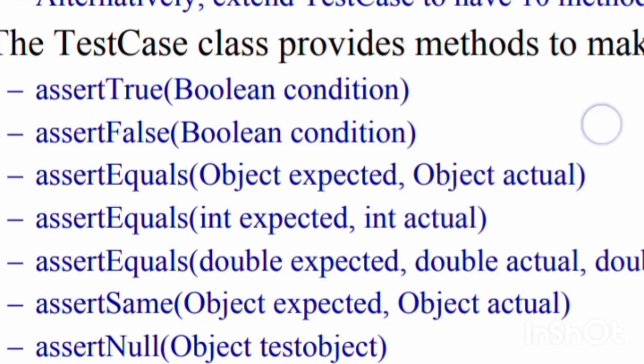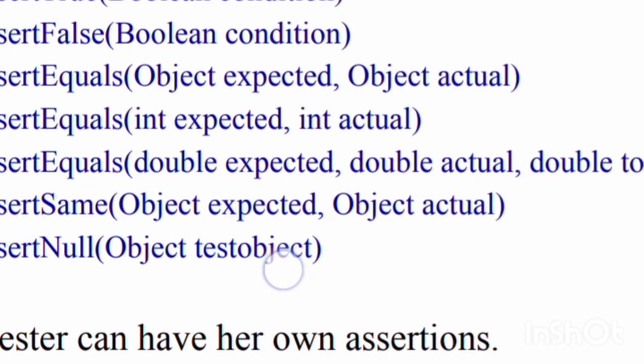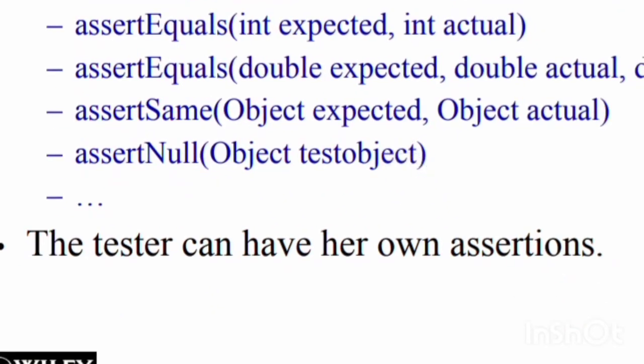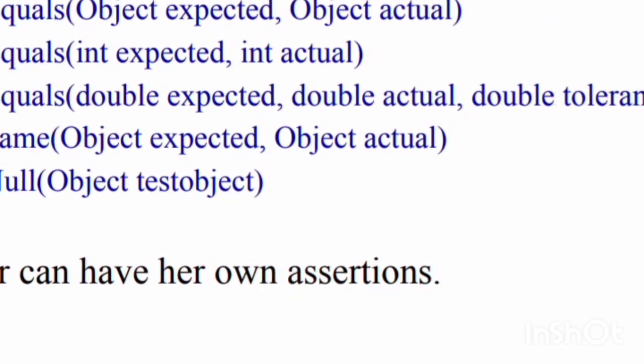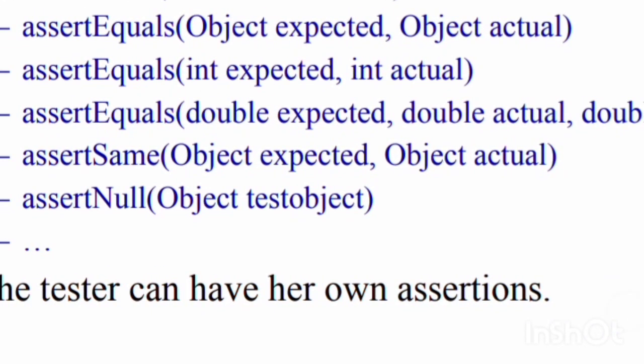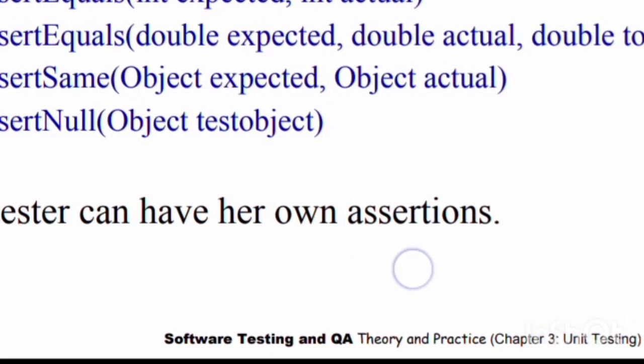JUnit, continuation of the previous slide. JUnit provides a basic class called TestCase. The tester extends the TestCase class for each test case, 10 extensions for 10 test cases. Alternatively, extend TestCase to have 10 methods for 10 test cases.